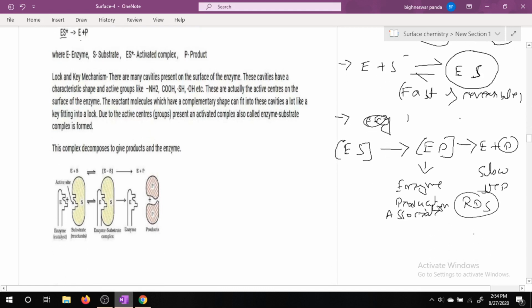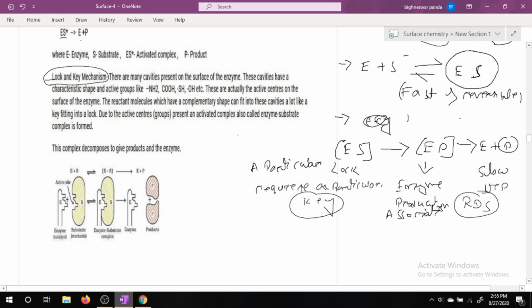The mechanism of the enzyme substrate complex can be easily explained on the basis of the lock and key mechanism. Like a particular lock requires a particular key, similarly a particular enzyme will react with a particular substrate.